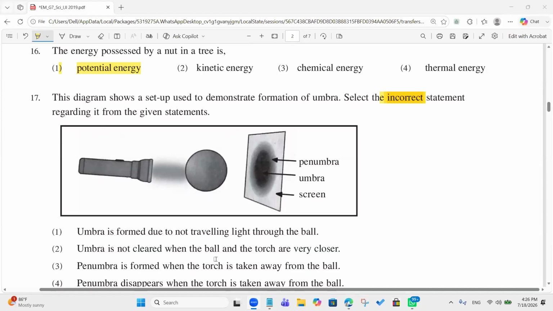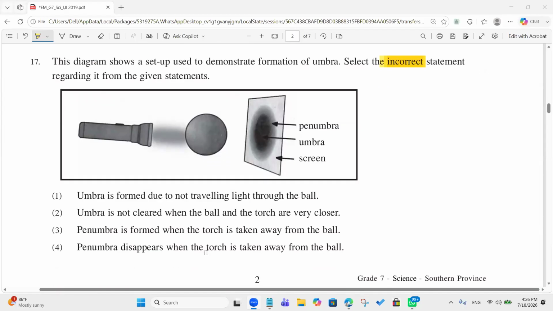Okay. Once again, can you tell me the answer number? Third one, sir. Penumbra is formed when the torch is taken away from the ball. Yeah, that is the incorrect statement. You know what actually happens when you take the torch away from the ball? Umbra becomes clear, right? Okay, very good.